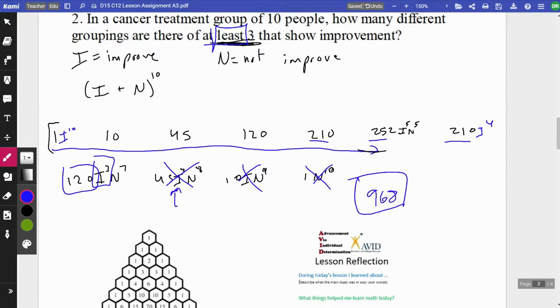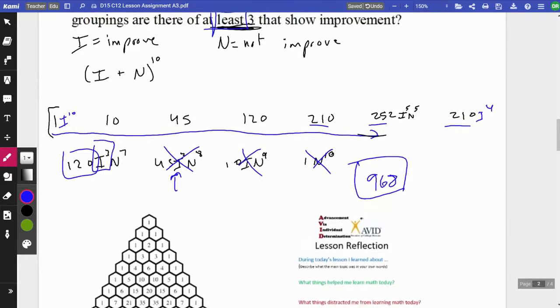Keep in mind, this is 968 of one of the ways. One of the ways would look like, out of your 10 people, it could be improve, not improve, not improve, not improve, not improve, not improve, improve, improve, not improve, and improve. This certainly counts. I have 4 improves, so that's at least 3.